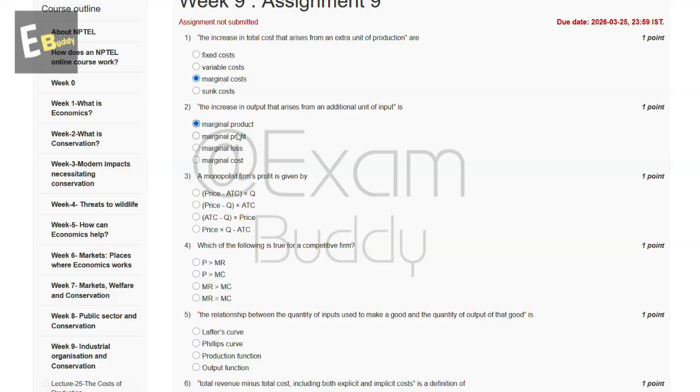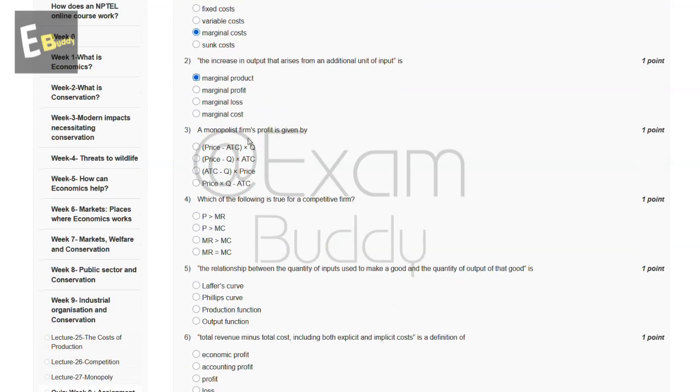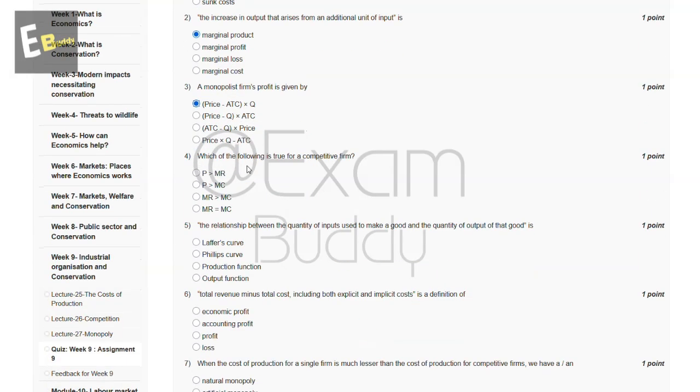And now let's go to question number 3. A monopolist firm's profit is given by, so these are the options, and the answer to our third question is A. And now let's go to question number 4. Which of the following is true for a competitive firm? So these are the options, and the answer to our fourth question is D, MR equal to MC.